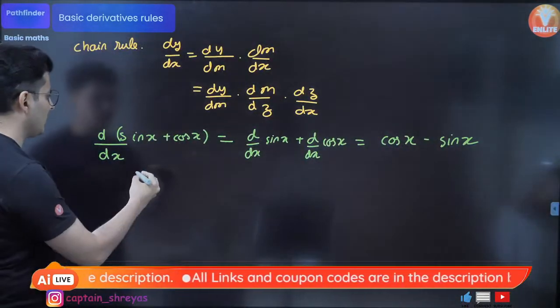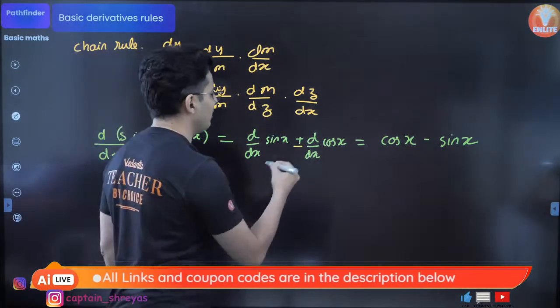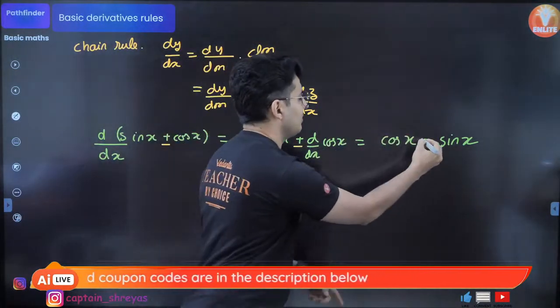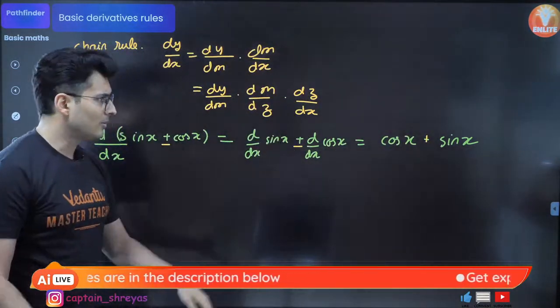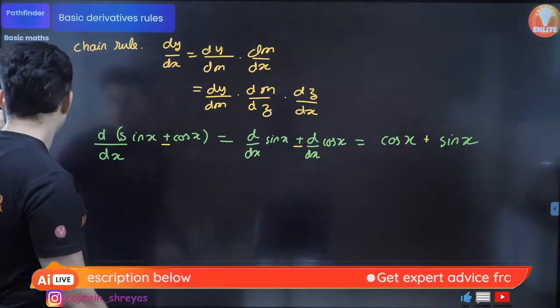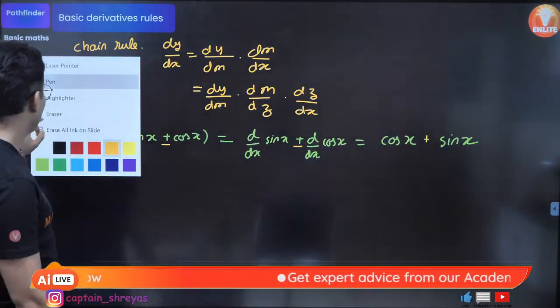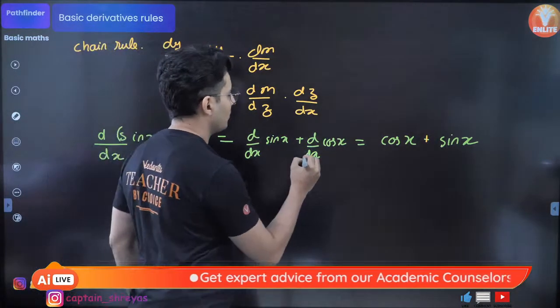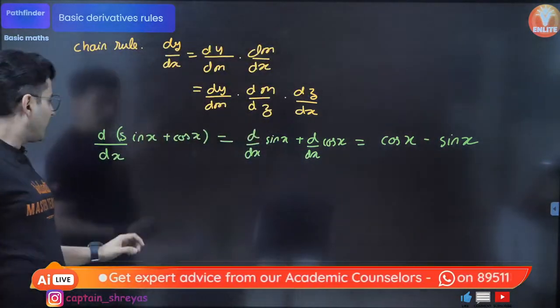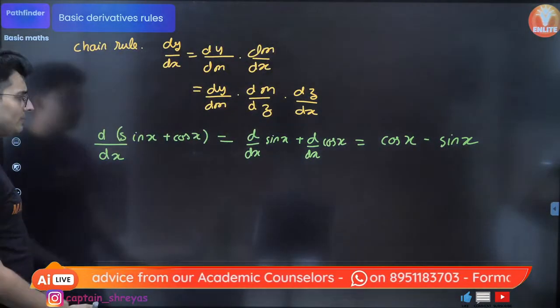So let's move on to the next rule. Obviously, if you have a minus sign, there will be a minus sign here, and minus and minus becomes plus. That's all. I'm hoping that you can see the two different colors, but otherwise I'll just erase this right now so that you don't get confused.